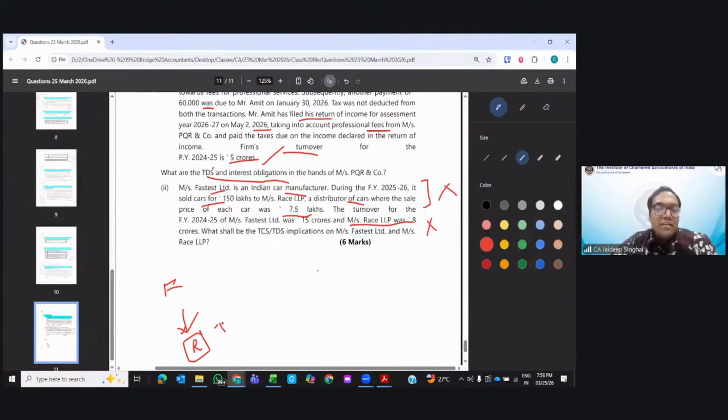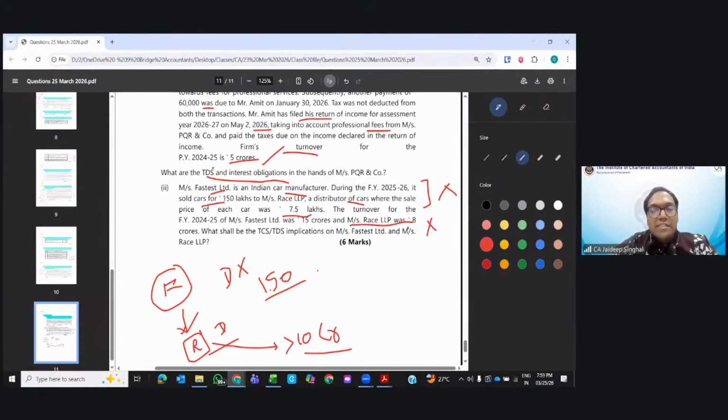Now if it is a dealer, then the TCS provision is not applicable, because this is manufacturer to distributor. But now another provision may be applicable. This distributor purchases for 1 crore 50 lakhs. Now it is greater than 50 lakhs. So 194Q should be applicable? No. Because they say the person who is purchasing should have turnover of greater than 10 CR. The buyer should have turnover of greater than 10 CR. So they have turnover of only 8 CR. That's why 194Q is not applicable. Navneet, clear?